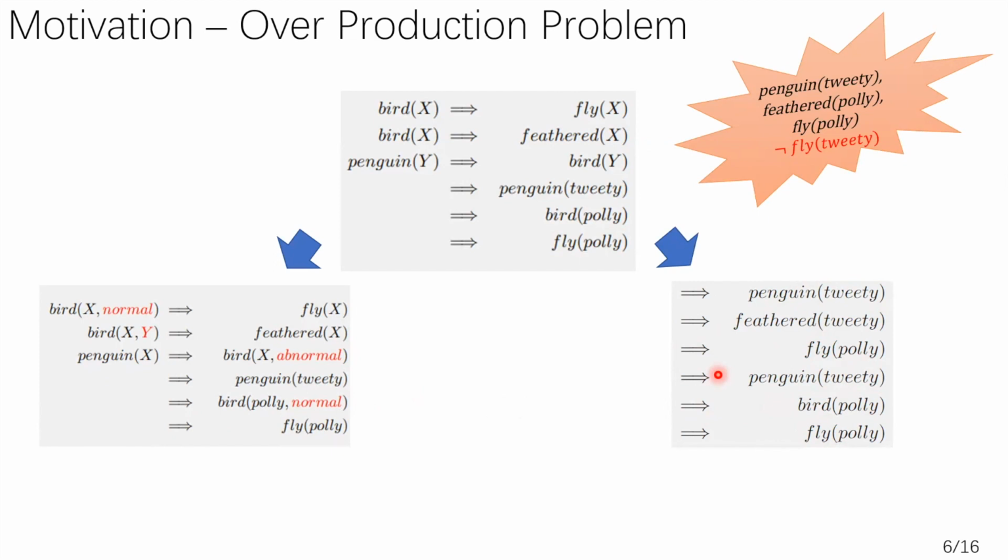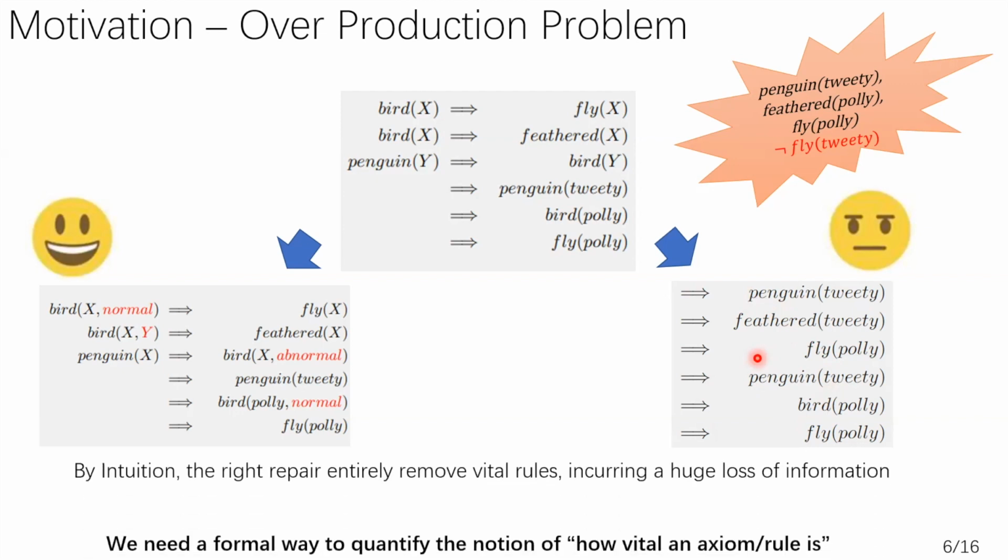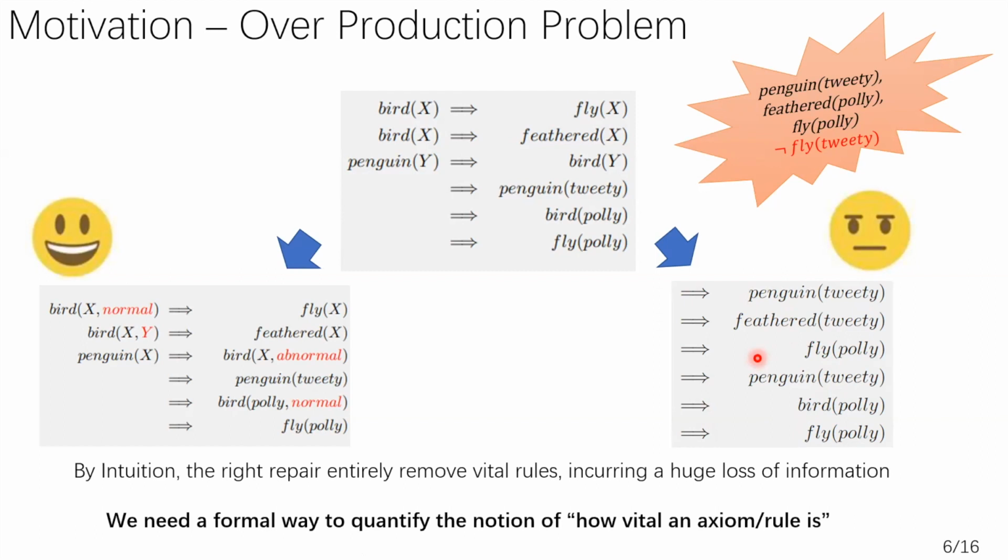So the problem is, which one shall we choose? Which one is better? I believe that most of us will prefer the left because, by intuition, the right one entirely removes the vital rules, incurring a huge loss of information. But a further question is, how can we know how vital an axiom or a rule is? We will need a formal way to quantify how vital it is. And the main contribution of our work is to propose such a formal measure.